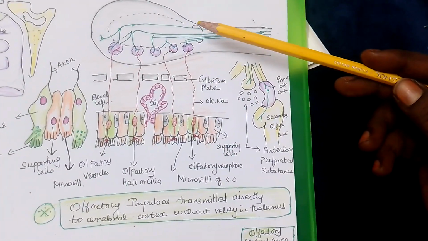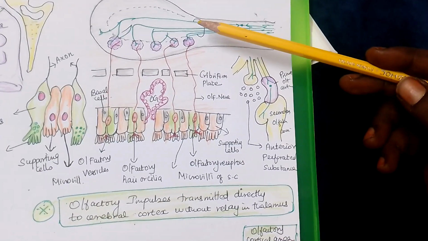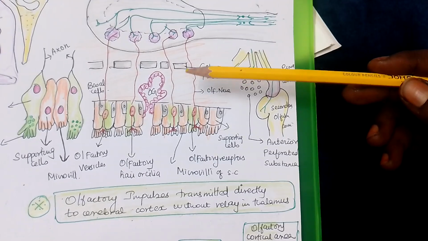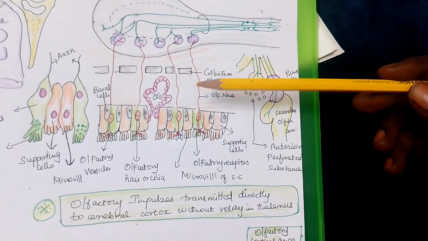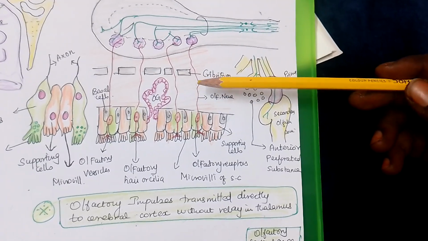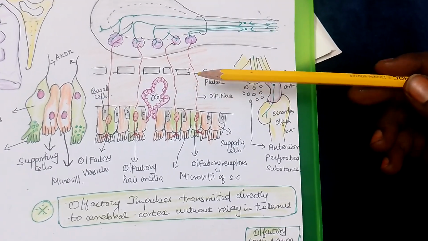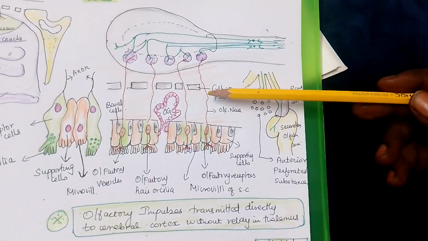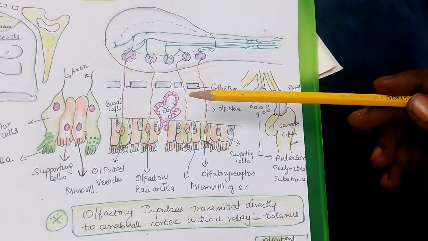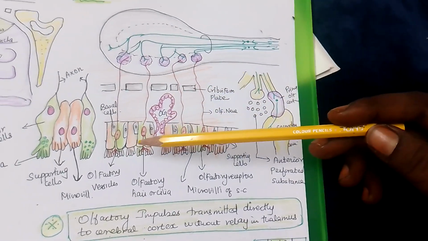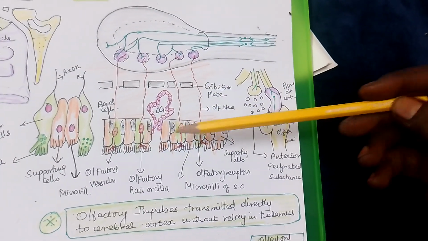This is the olfactory bulb. These bipolar neurons are present here in the olfactory system. Like we have seen already, bipolar cells are present in the retina, ear, as well as in the nose. Understand? And this is called the olfactory epithelium.